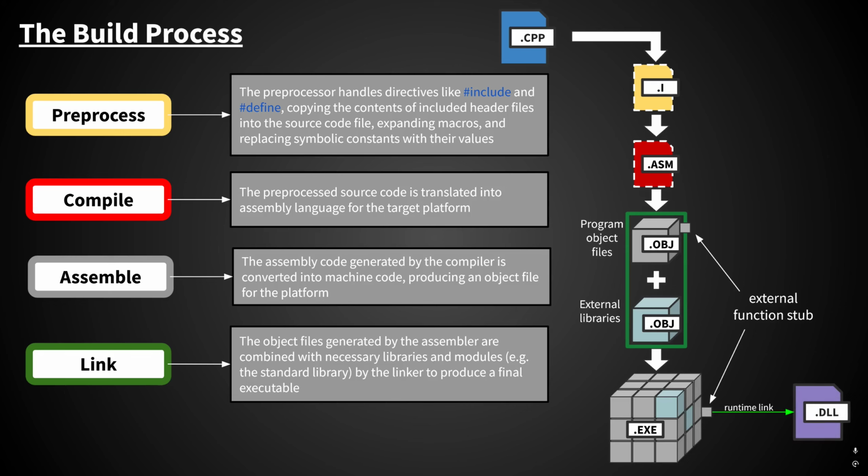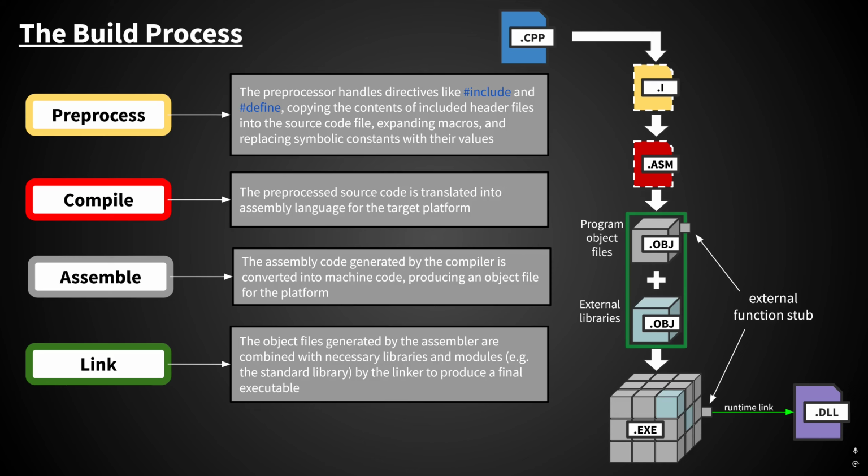So now you may have wondered why there's white dotted lines around the .i and .asm files. This is because they represent temporary output that is used but not saved by default during the build process. These files fall under a category of file related to the build process known as intermediates. MSVC does not store the intermediate .i or .asm files that are generated as part of the preprocessor and assembly stages by default, but there are other kinds of intermediate files that are saved by default.